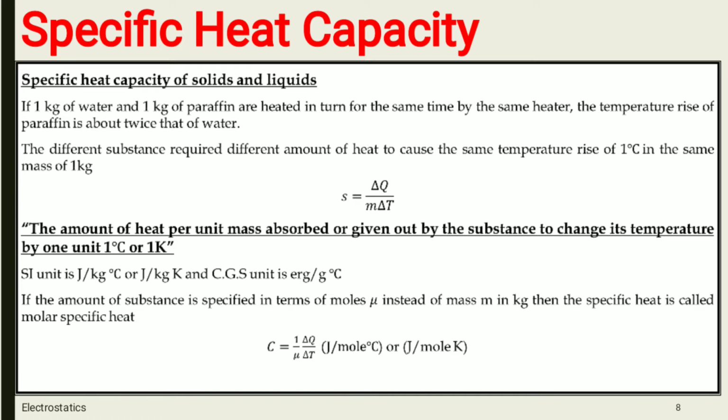If 1 kg of water and 1 kg of paraffin are heated in turn for the same time by the same heater, the temperature rise of paraffin is about twice that of water.